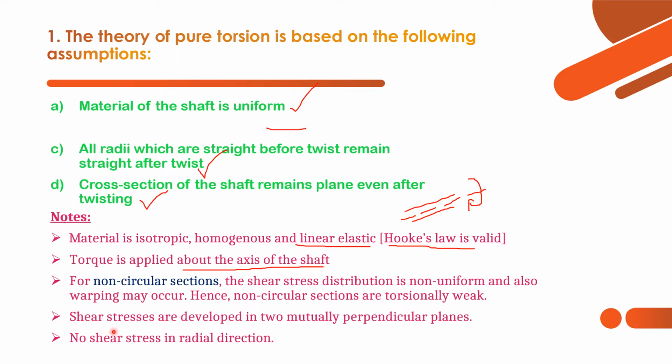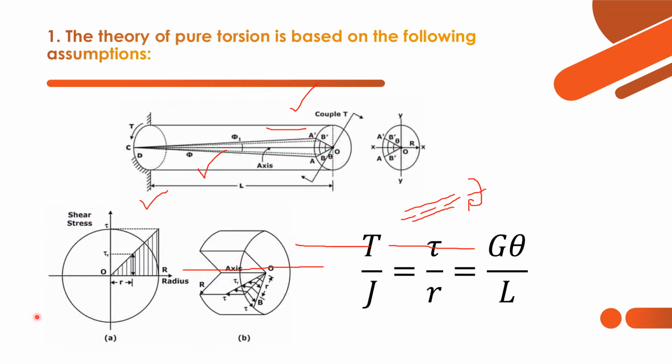And next point, shear stresses are developed in two mutually perpendicular planes. And last one is no shear stress in radial direction. In the radial direction, like r direction, there will be no shear stress. Now let's move on to next question. Before moving to next question, we shall just see the shear stress distribution in case of torsion applied.